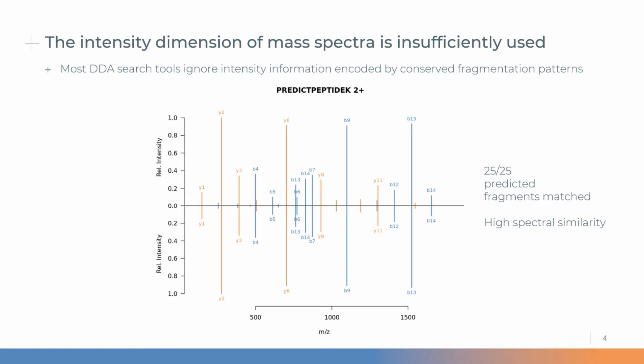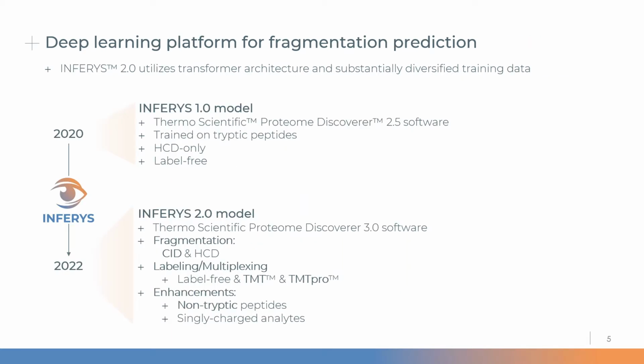However, what one would actually want to quantify is not only the presence and absence of fragment ions, but also their intensities, since the fragmentation behavior of a given peptide is a function of its sequence, its charge, and the collision energy used for the acquisition of the experimental spectrum. Traditionally, these intensities originated from experimental spectral libraries that took quite some time to generate, but nowadays they can be readily predicted using deep learning.